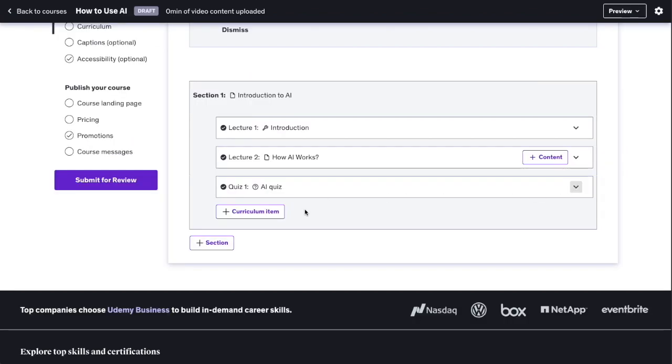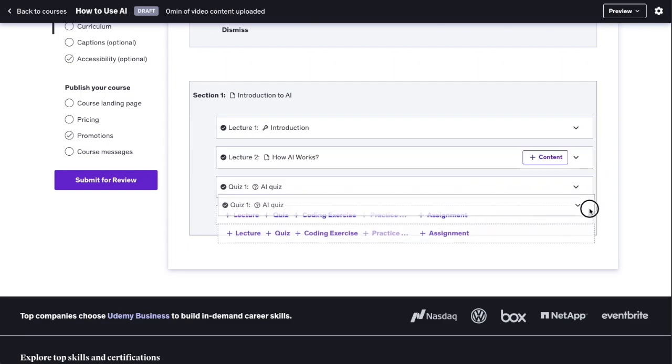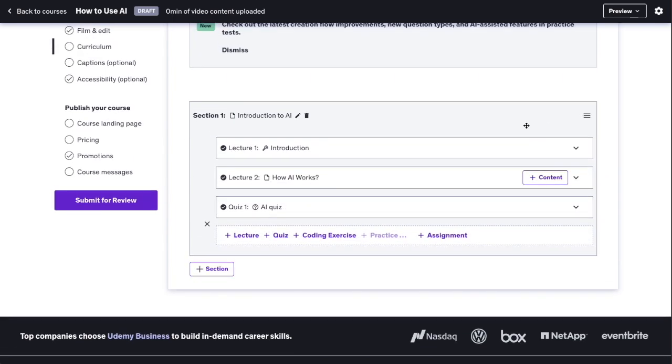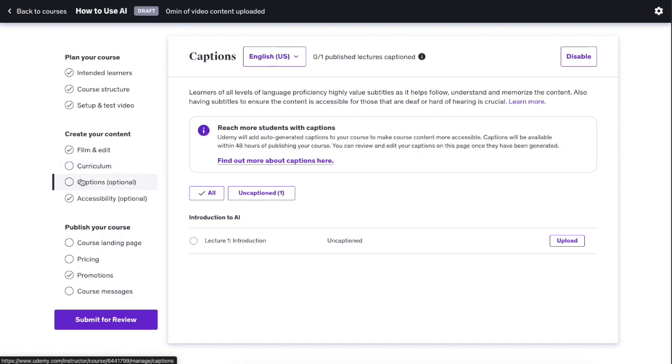And although I could show all these features, I'm pretty sure that you get the gist of it. So this one allows you to add lectures, quizzes, exercises, and assignments, and you can freely arrange them around here nicely. It is all very intuitive, and to be brutally honest, you don't even really need to watch a tutorial on how to do this if you have some experience. Then let's move on in this content creation section. So then we have captions. This is completely optional.